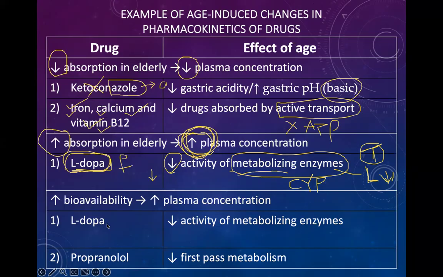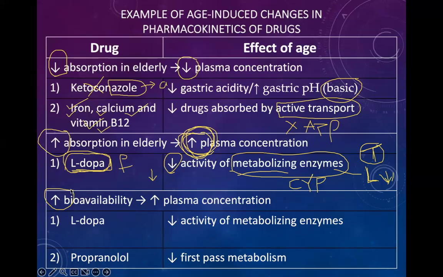Yes, thank you. Next one is bioavailability. Bioavailability means the amount of drug that reaches the systemic circulation, meaning blood. Suppose we took 500 milligram of Panadol, one tablet by oral route. How much of it reaches the blood out of 500 milligram?